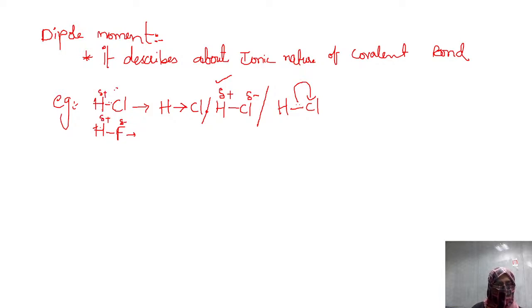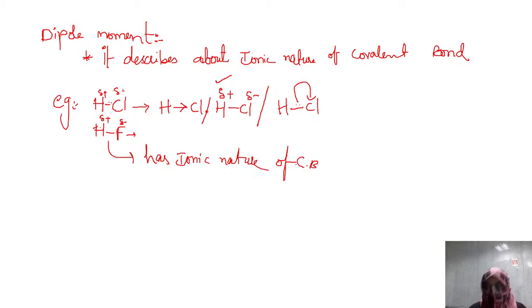Similarly, these two compounds are covalent, but they are also having charges. Whenever they have charges, they are called ionic. Because of the charge development, we say the compound has ionic nature of covalent bond. Though the bond is covalent, it is showing the charges. Hence, we are telling that covalent bond has ionic nature also. We are just confirming with the charges, right? Okay, we described that covalent bond has ionic nature.